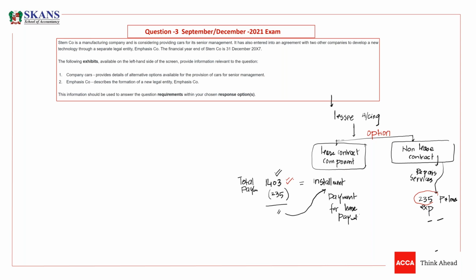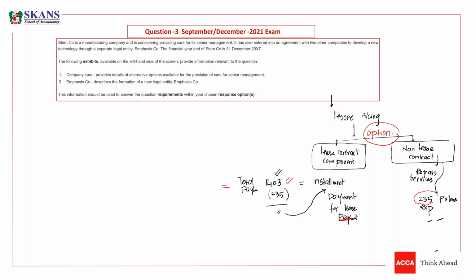It means just forget about the service charge. The total payment would be 1403. You need to calculate your lease liability with 1403. You need to book an asset with 1403, and every total installment will be considered a payment for lease. So this is something that is important. But this option is not available for the lessor. The lessor has to split non-lease components and non-lease services from a lease contract. So they have to split, but the lessee has an option.